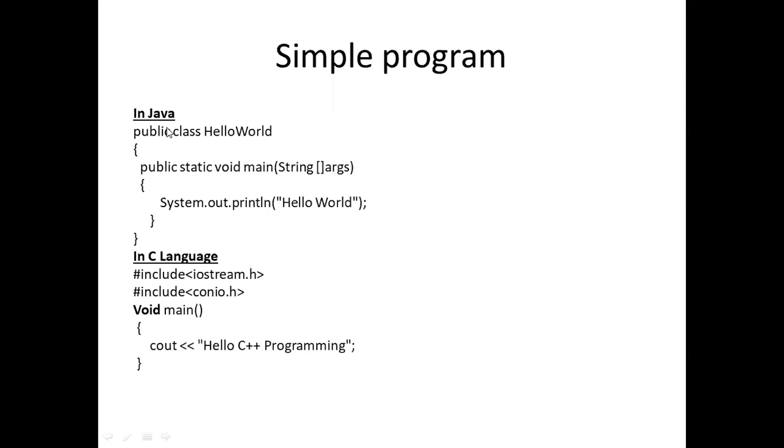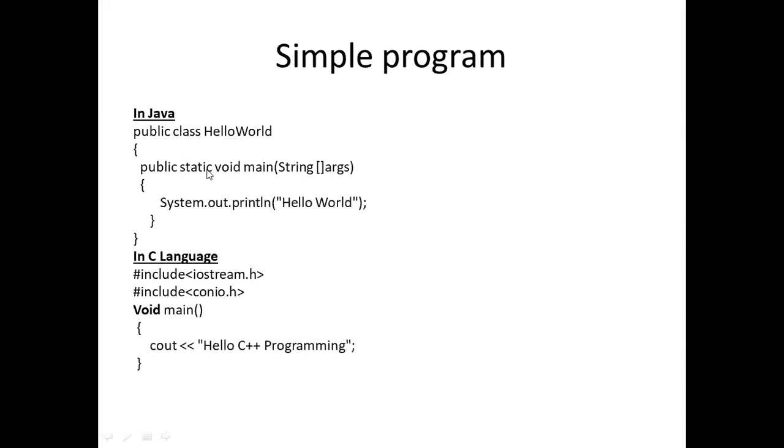Similarly, in Java programming, our structure will be like this, displayed in Java. In Java, public class HelloWorld. Firstly, we will create a class whose access specifier should be public, and this is our class name, HelloWorld. We will also save our program as HelloWorld.java because our class name and program name must be the same, otherwise it will not run.